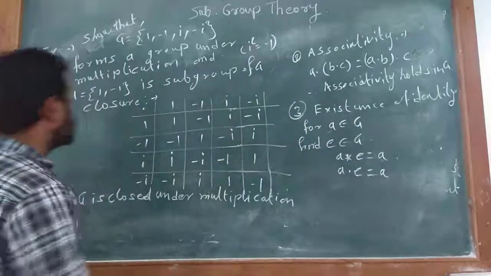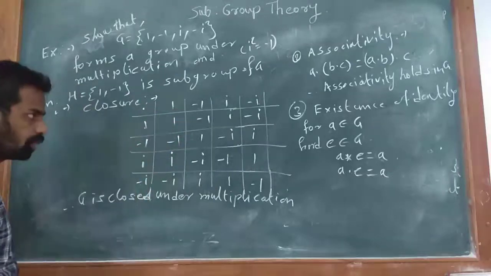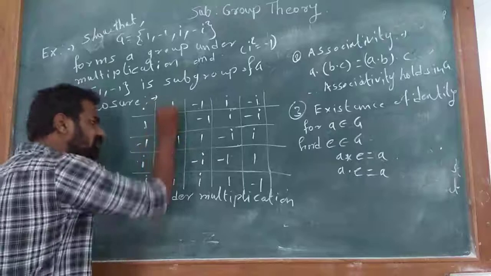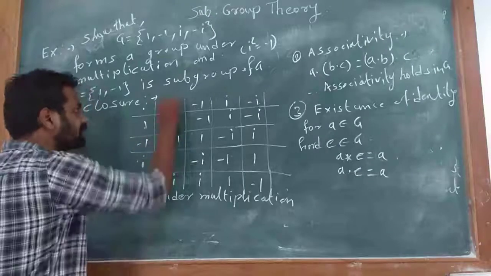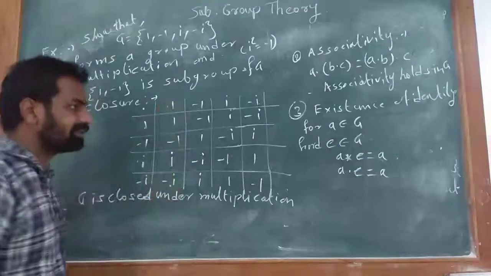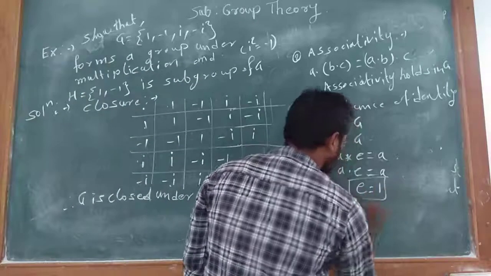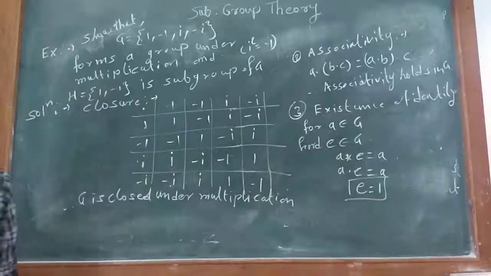Here we see that 1 into 1 is 1, minus 1 into 1 is minus 1, i into 1 is i, and minus i into 1 is minus i. That is, here e is equal to 1.